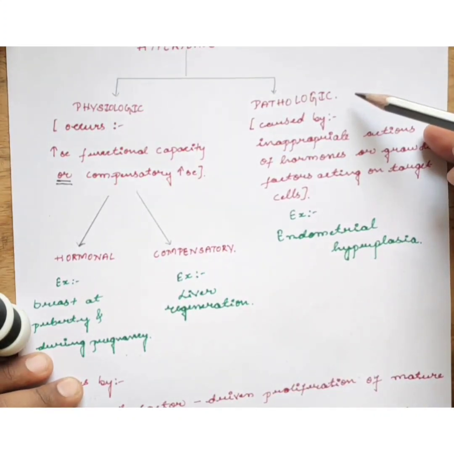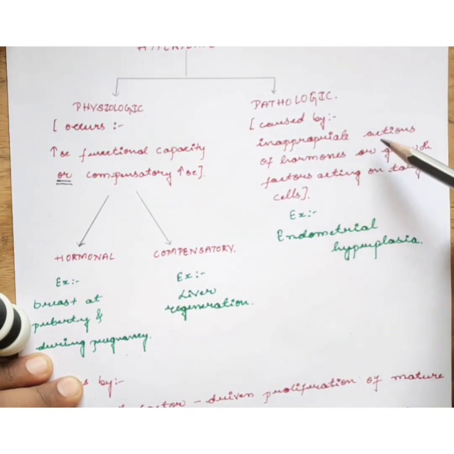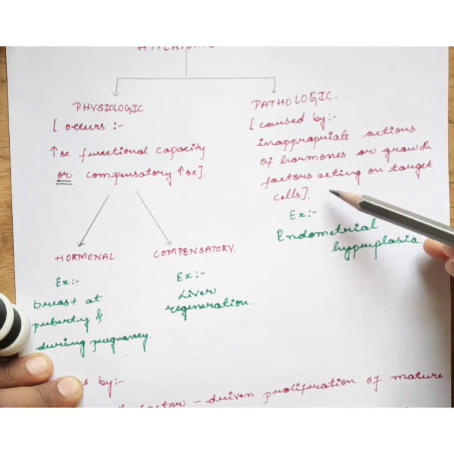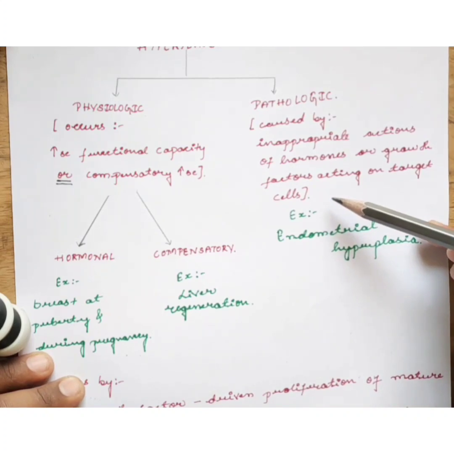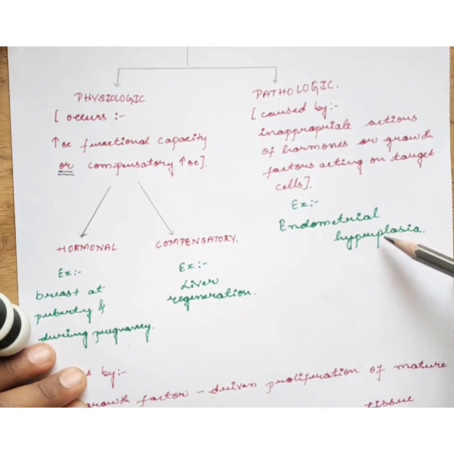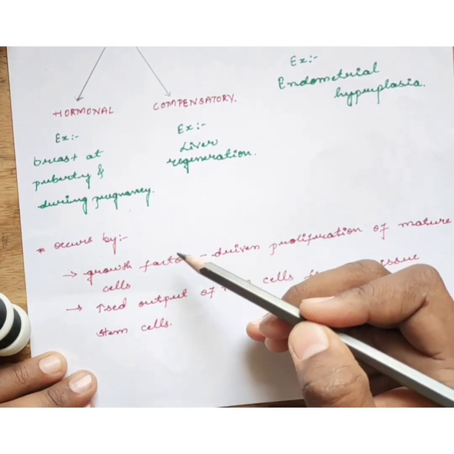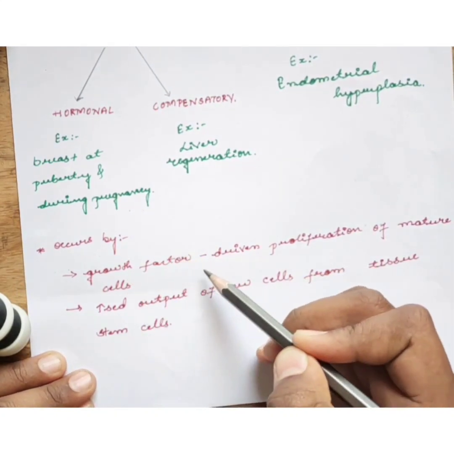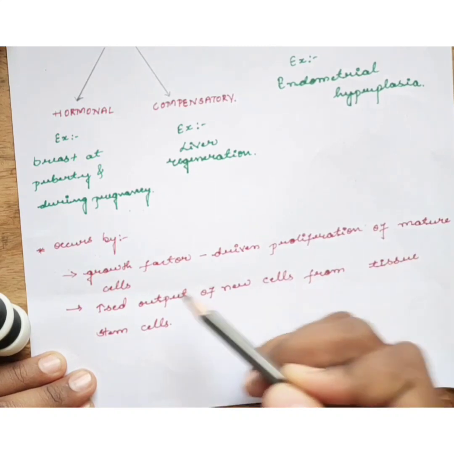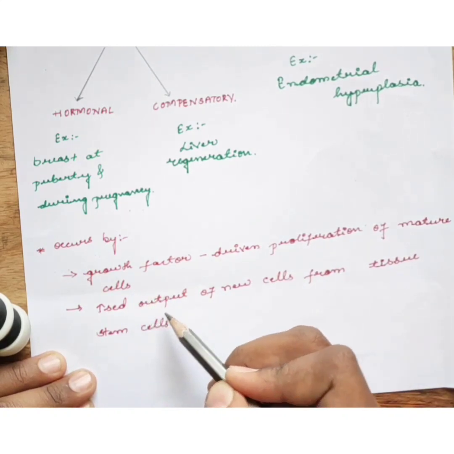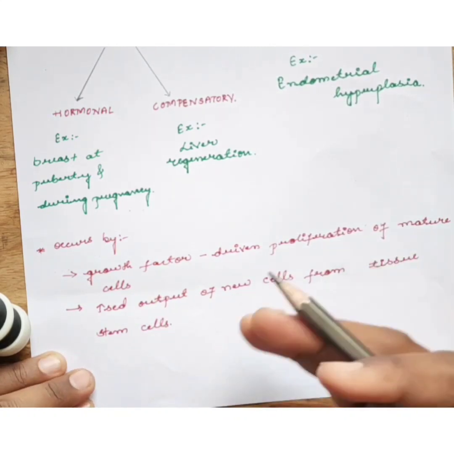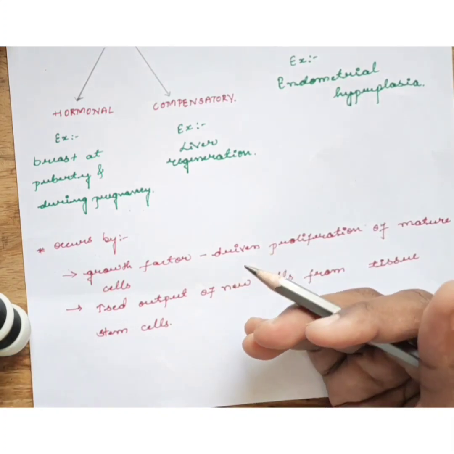Pathologic hyperplasia is caused by the inappropriate action of hormones or the growth factors acting on the target cells. Example of this includes endometrial hyperplasia. Hyperplasia occurs by the growth factor driven proliferation of mature cells or by the increased output of the new cells from the tissue stem cells.